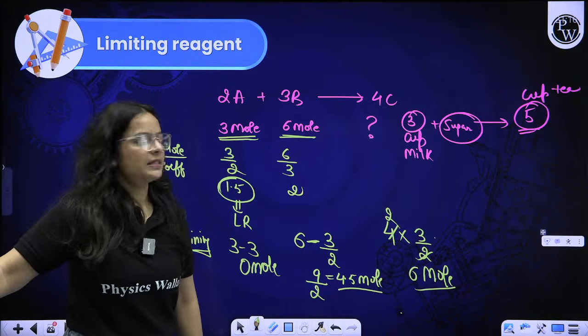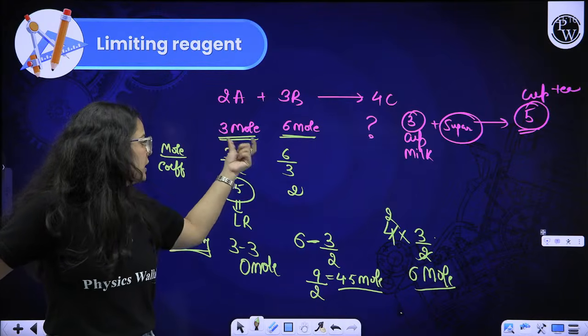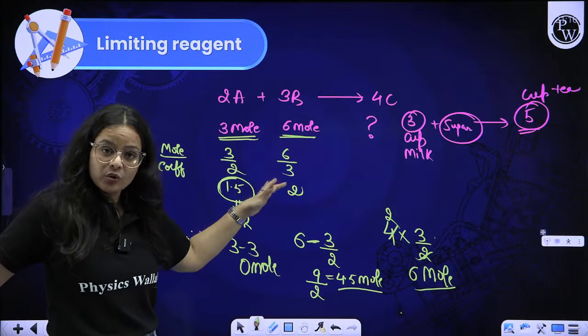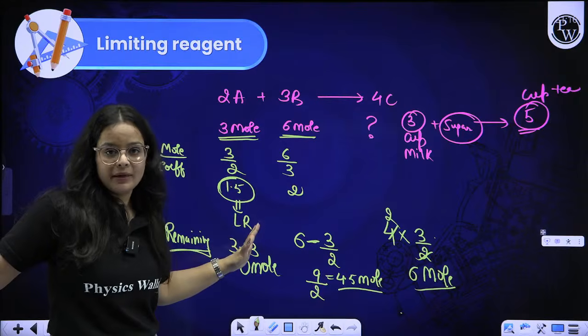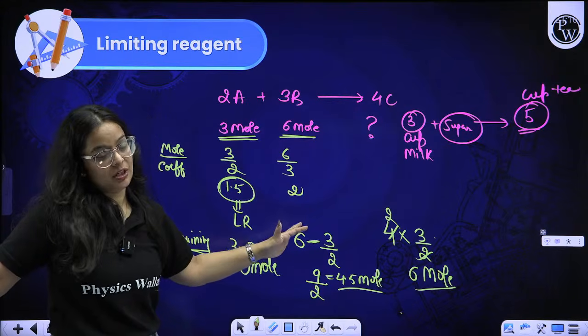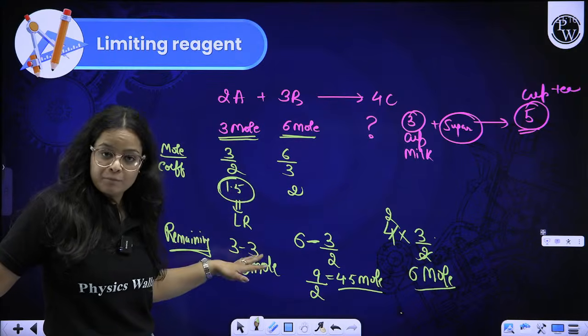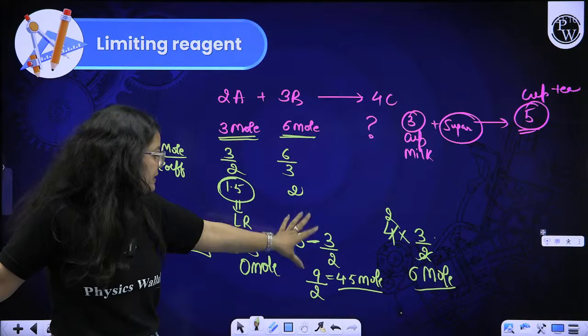I'll repeat it once again. How did I solve the question? Just write down the limit value. How? By dividing the moles given to you by the coefficient. The one you get in a smaller number is the limiting reagent. The other one is the excess reagent. How much remaining quantity is there? You just have to subtract the limit value from the excess reagent.